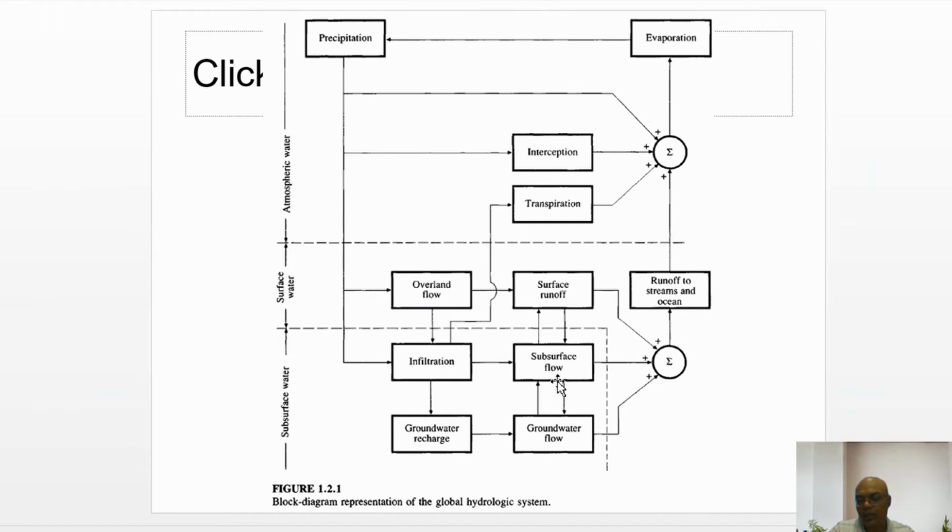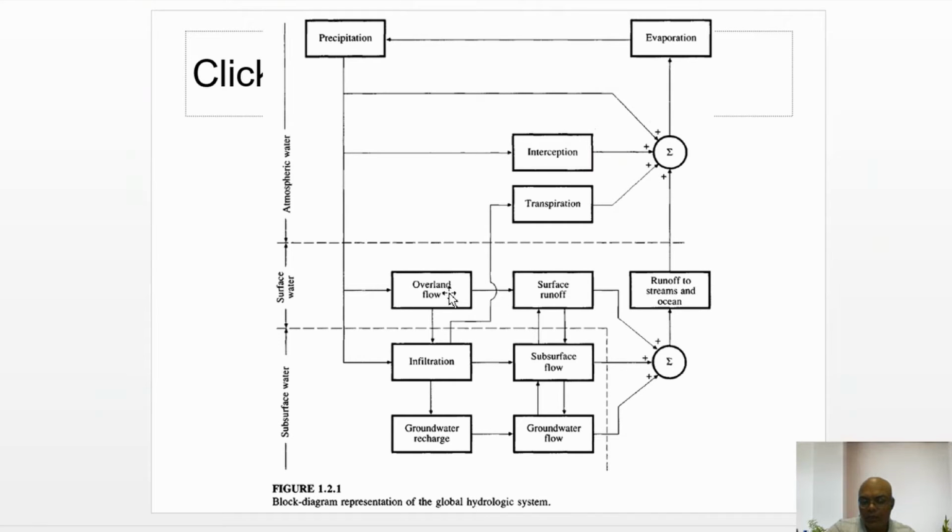So the water table exists in the shallow depths. Then there is a transfer of water between subsurface flow and groundwater flow. Anyway, the water from the subsurface flow and groundwater flow again joins streams and rivers and finally oceans. And we can see that the overland flow, part of it infiltrates, and the remaining part flows as surface runoff, and again it joins streams, rivers, and finally the ocean.